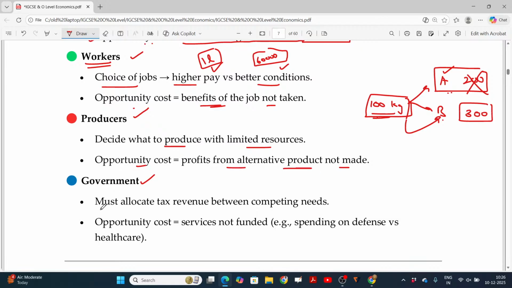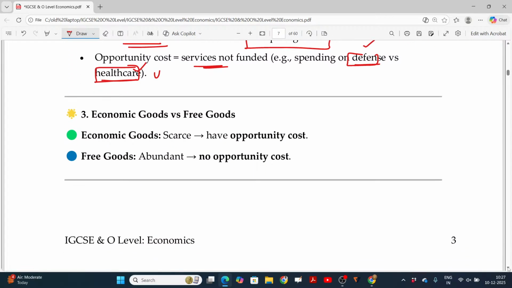And in the case of government, they must allocate the tax revenue between competing needs. Whenever it's about government, the predominant things are defense, healthcare, and even education, right? We assume we have chosen two items here: one is defense, another one is healthcare. Now the government needs to decide whether to invest in defense development or healthcare. If you choose defense, the benefit the government loses because of not choosing healthcare will also matter. So opportunity cost is the services not funded. Is that okay? Hope we are now able to understand this one.